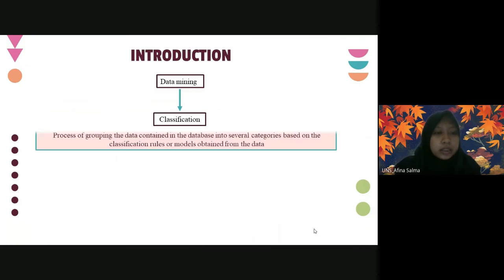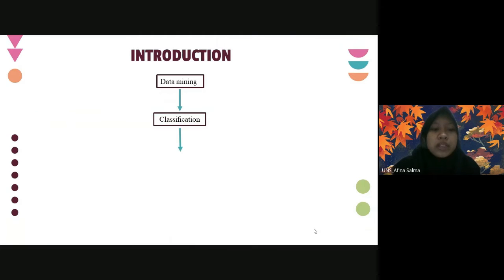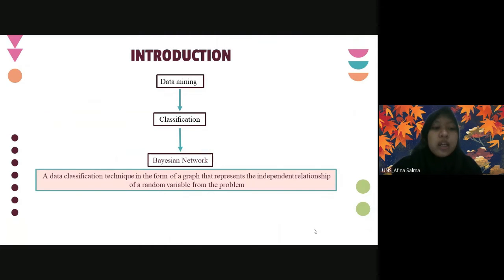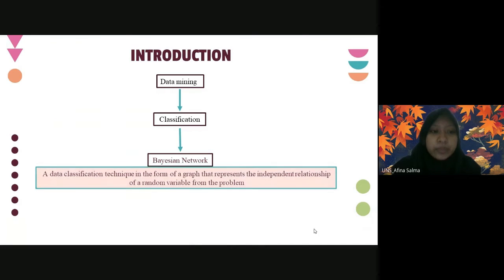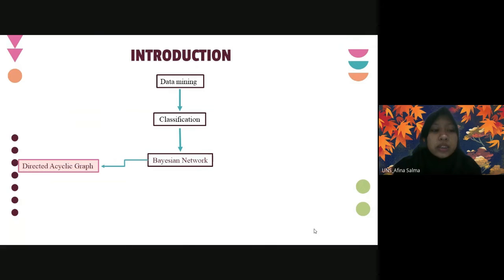Classification is a process of grouping the data contained in the database into several categories based on the classification rules or models obtained from the data. One method of classification is Bayesian Network. Bayesian Network is a data classification technique in the form of a graph that represents the independent relationship of a random variable from the problem. Bayesian Network consists of a structured graph called Directed Acyclic Graph and parameter learning.